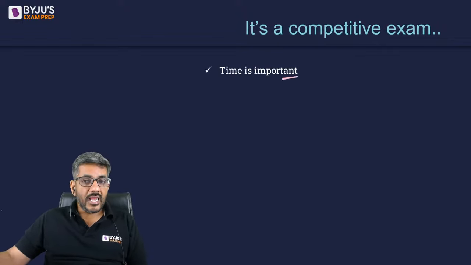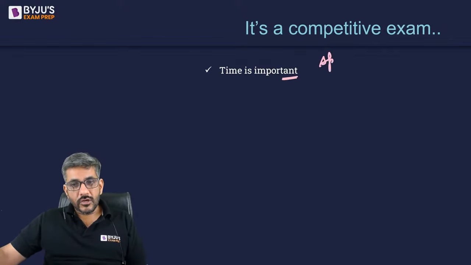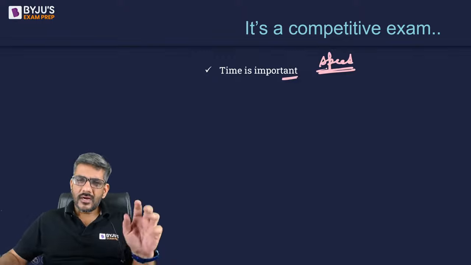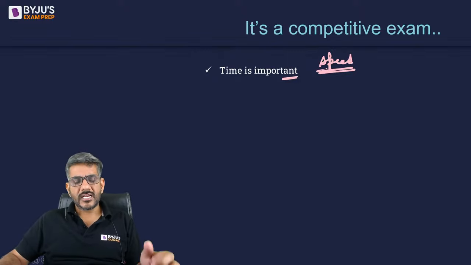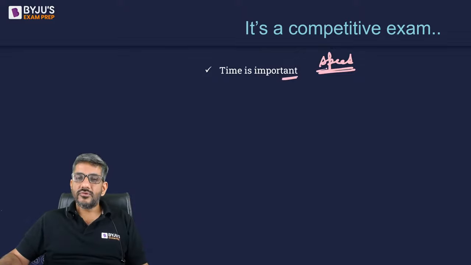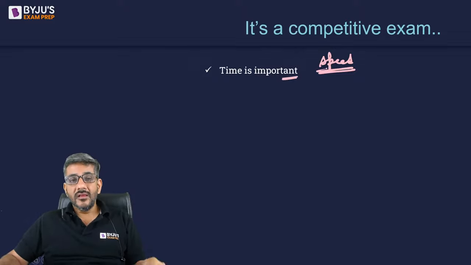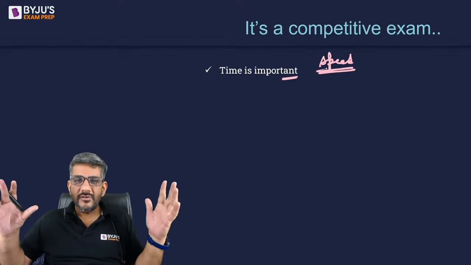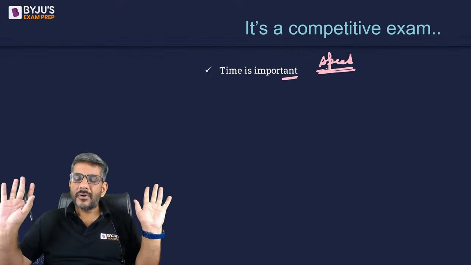That is, time is important. Of course, you have to pay attention to your speed. Sir, whenever I try to do the QA section of CAT, I am easily able to do half of the questions. That means I can easily score 99 percentile in CAT QA. But when you go to the exam, you are able to score only 85 percentile. Reason? When you were sitting at home, you were doing all those questions at your own convenience without any pressure in mind.